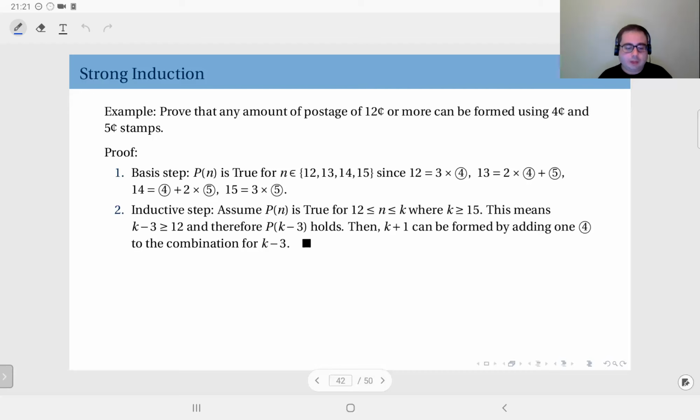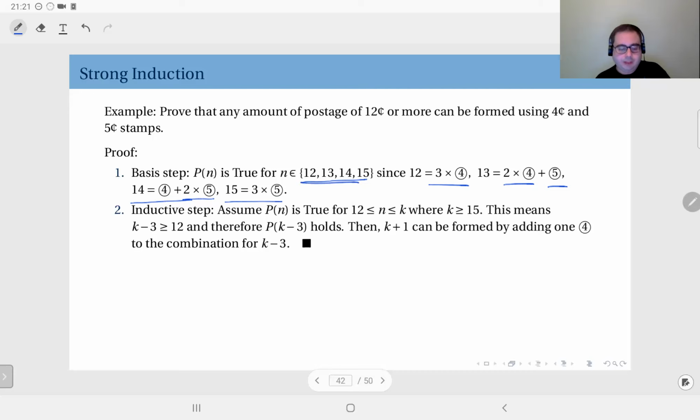So my basis step for the strong induction actually consists here of 4 cases: 12, 13, 14, and 15. 12 can be obtained by 3 4s, 13 can be obtained by 2 4s and a 5, 14 can be obtained by 1 4 and 2 5s, and finally 15 I can make up using 3 5s. So we just trivially see that the statement is true for 12, 13, 14, and 15.